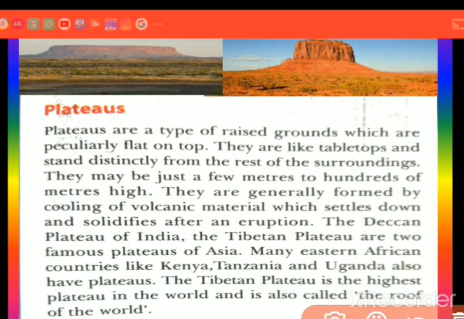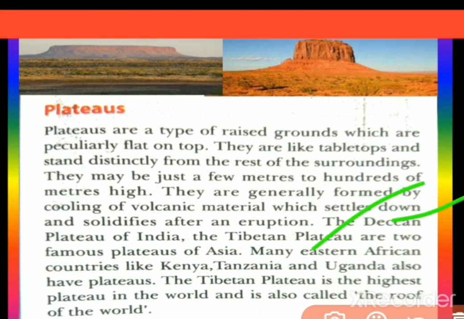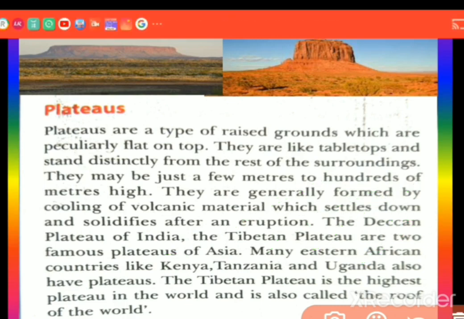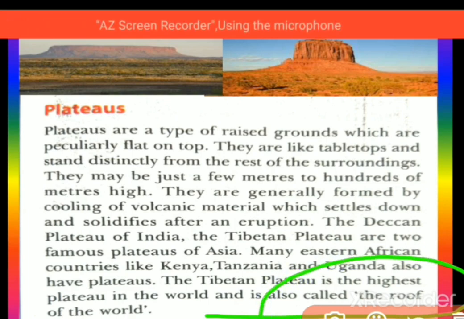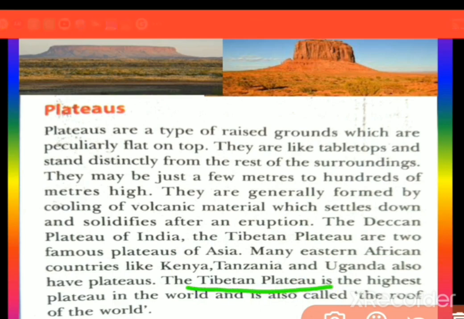Some examples of plateaus are given here. The Tibetan plateau is one of two famous plateaus in Asia. In India, you can see the Deccan plateau. Many Eastern African countries like Kenya, Tanzania and Uganda also have plateaus. One of the famous ones, called the roof of the world, is the Tibetan plateau.